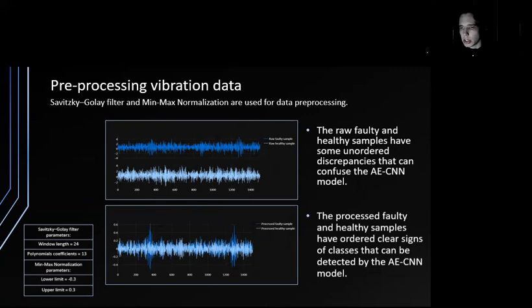The parameters of the Savitzky-Golay filter were selected experimentally and defined as window length equal to 24 and polynomial coefficients equal to 13. Minimax normalization parameters were chosen as a lower limit equal to -0.3 and upper limit equal to 0.3. These values were selected taking into account that after normalization of healthy samples and normalization of faulty samples based on calculated metrics of healthy samples, the maximum model values of faulty samples will not exceed the range from -1 to 1 for promoting AECNN model high performance.